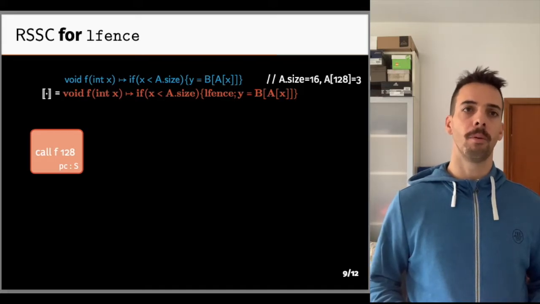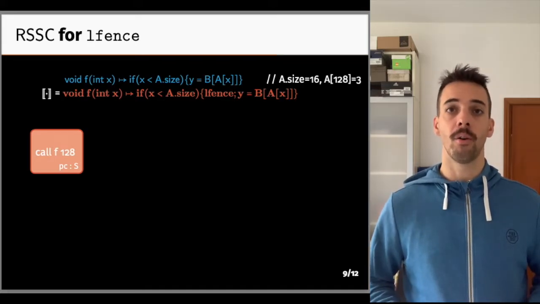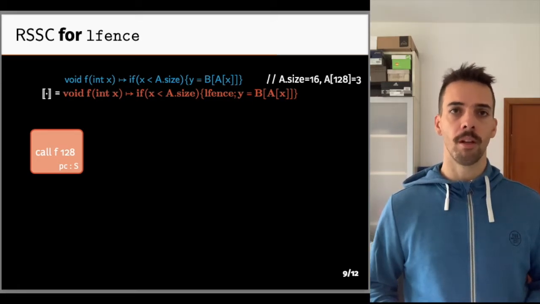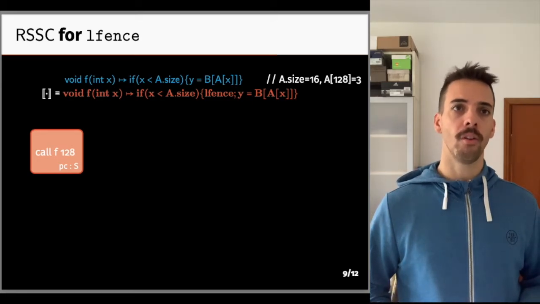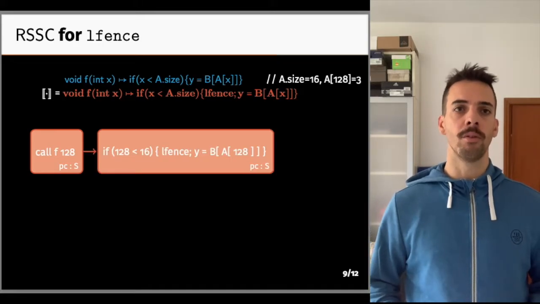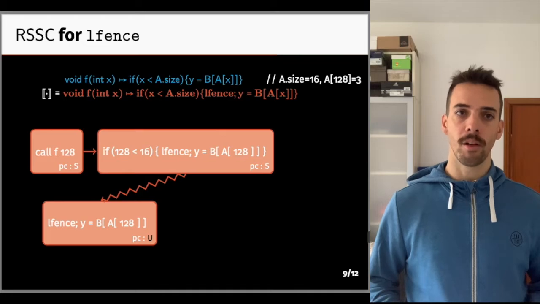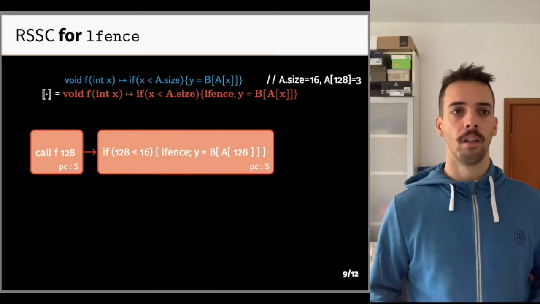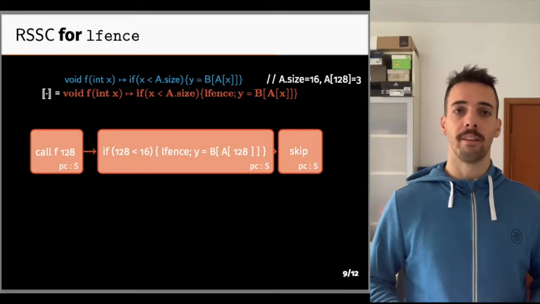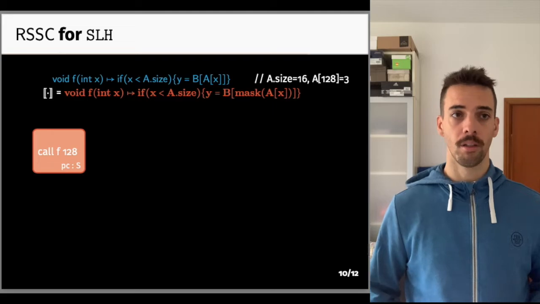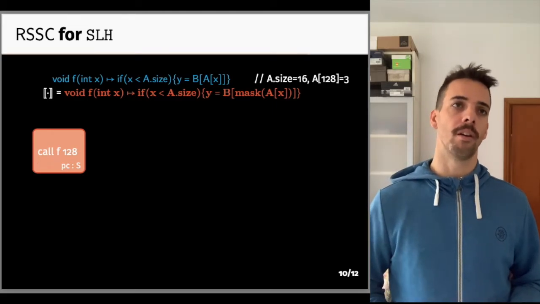We take the ICC compiler that puts a speculation barrier, or L-fence, after any conditional, so we have the source program in blue and the target program in red. And the only difference is the addition of the L-fence in the target program. When the program starts executing, we hit the branch, and then we speculate into the body, where we hit the fence, which stops speculation altogether. Since no U actions are made, it is clear to see that this compiler preserves SS and it is therefore secure. Let's consider the SLH compiler now.